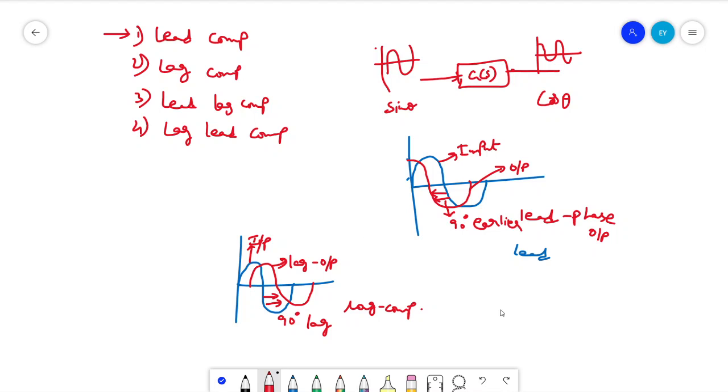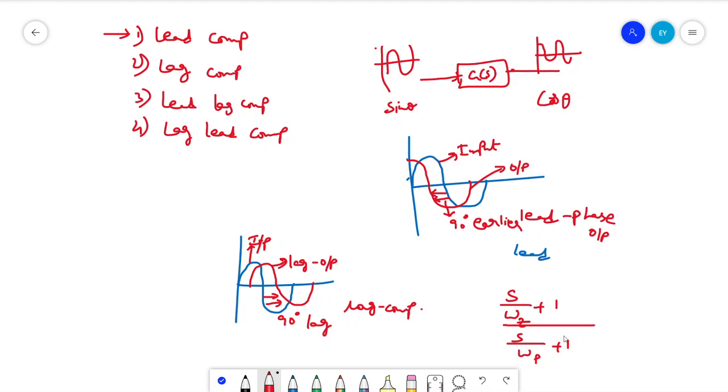If you consider a transfer function, say you have a numerator s plus omega z, times omega p by omega z, over s plus omega p. Or if I write it in terms of s plus 1, I can write it as s by omega z plus 1 over s by omega p plus 1.